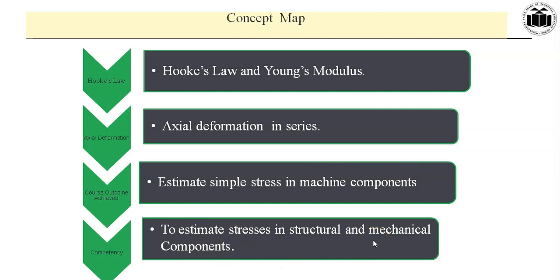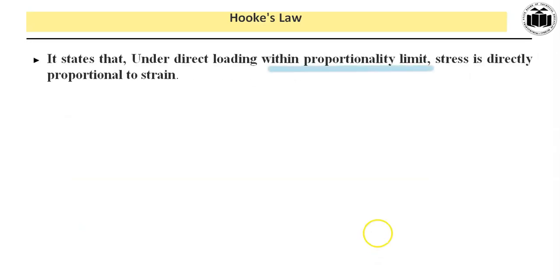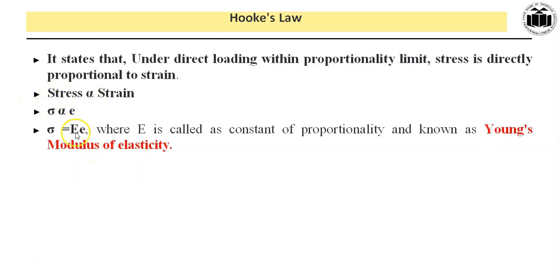So let's start the discussion. Hooke's law. It is one of the important and basic laws. It states that under direct loading within proportionality limit, stress is directly proportional to strain. Mathematically, sigma is directly proportional to epsilon, that is sigma is equal to E into epsilon. This E is called the constant of proportionality. It is also known as modulus of elasticity or Young's modulus.